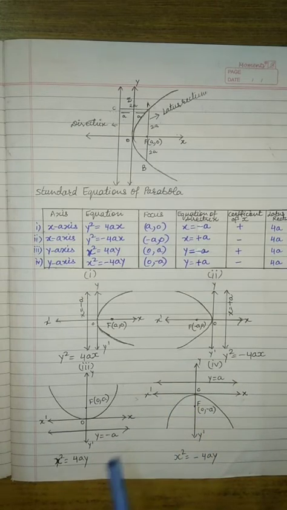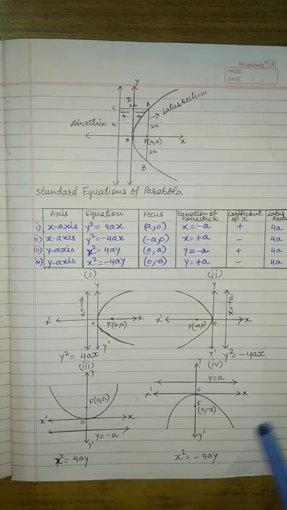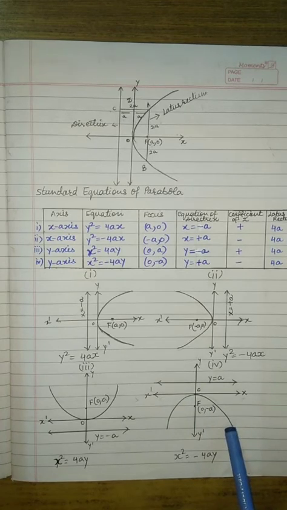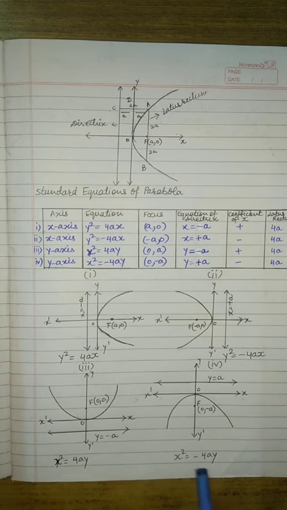The third equation is x square is equal to 4ay and it is towards the upside of the y-axis. And the fourth equation is in the downward direction along the y-axis and its equation is x square is equal to minus 4ay. So all these four figures represent four equations of parabola.